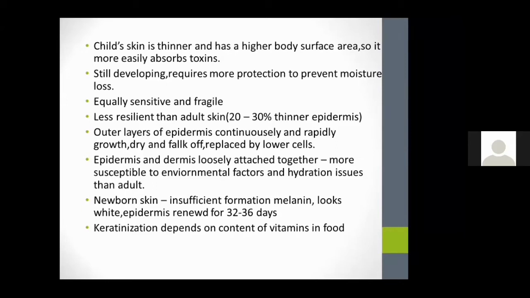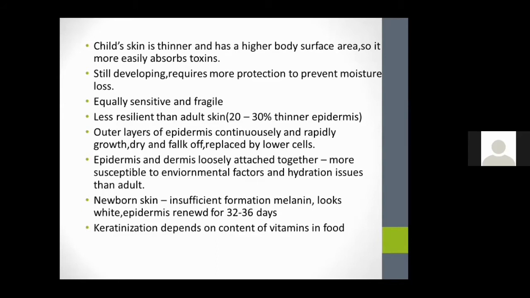It is also very sensitive and fragile, and the children's epidermis is much thinner compared to the adult epidermis. The outer layers of the epidermis are continuously and rapidly undergoing growth and formation, so they go dry and flake off, and are continuously replaced by lower cells. And the epidermis and dermis are loosely attached together compared to adult skin.